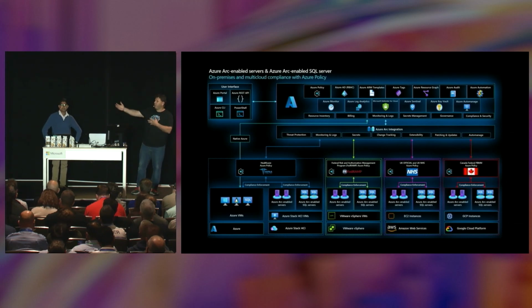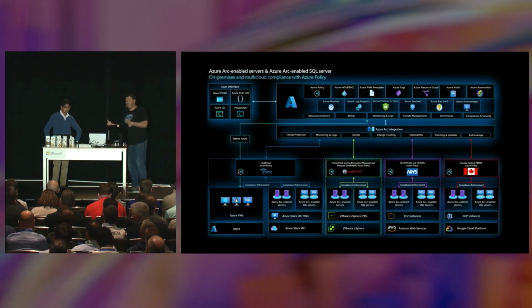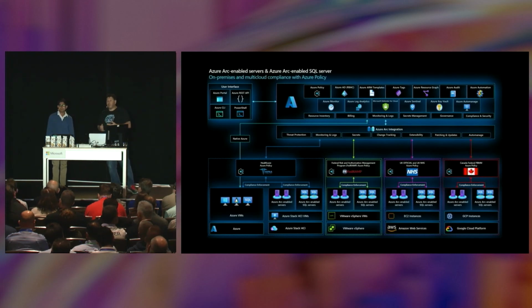Now, because you're Arc-enabling those assets, right? In this case, you're seeing Azure Arc-enabled servers, but that can apply to any Azure Arc resource. But because you are Arc-enabling those resources, you will be able to deploy Azure Policy, right? And later on, Arnav is going to talk about something even stronger than just thinking about Azure Policy. But how do you create those policy bundles against a group of resources? How do you actually do that?